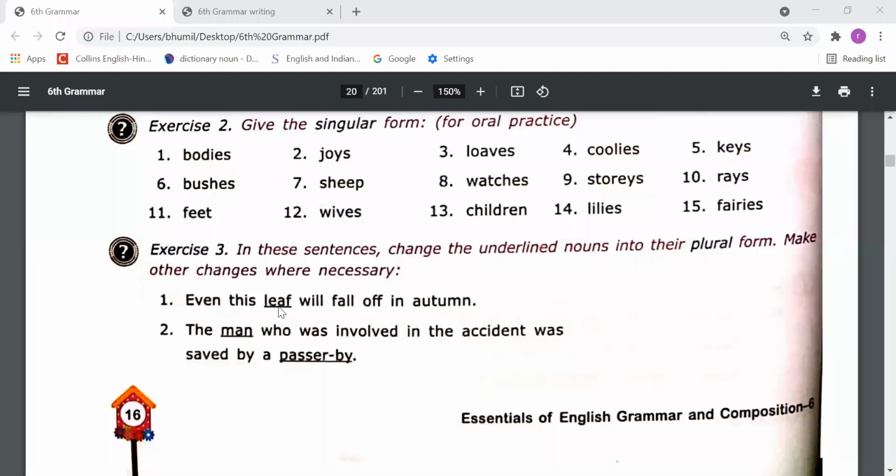We need to use men, and then "who were involved," because we are talking about more than one man. "The men who were involved in the accident were saved by passers-by." Right? So in this way, you need to do this exercise too.